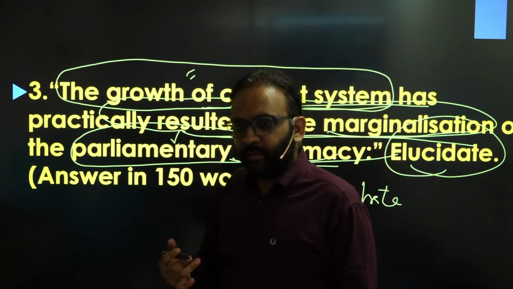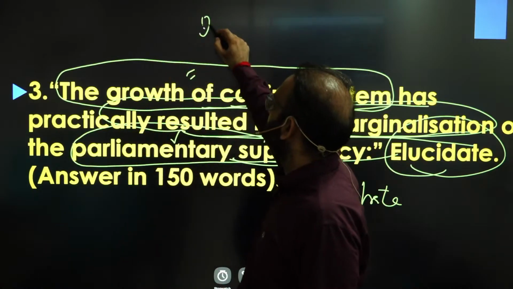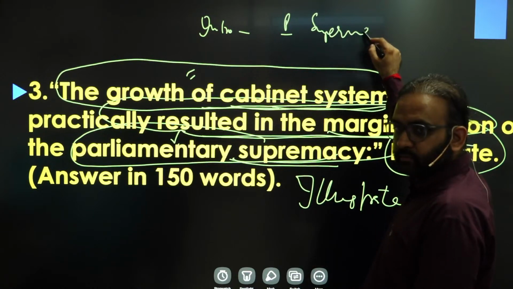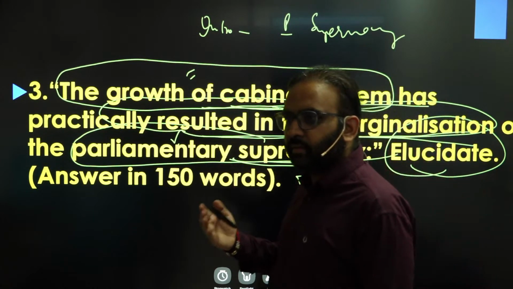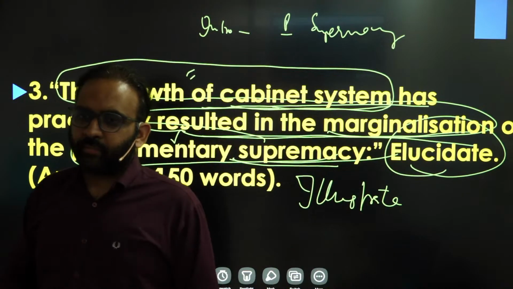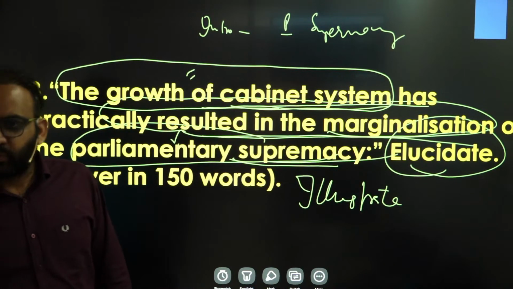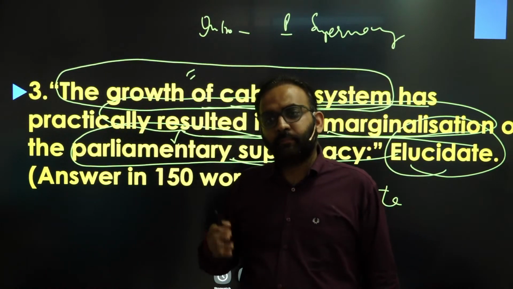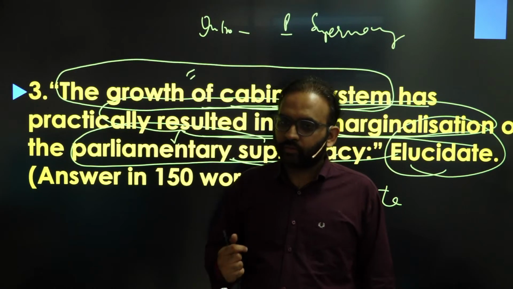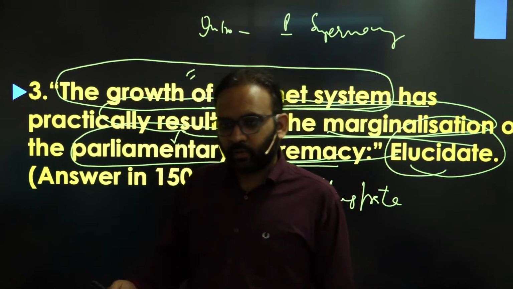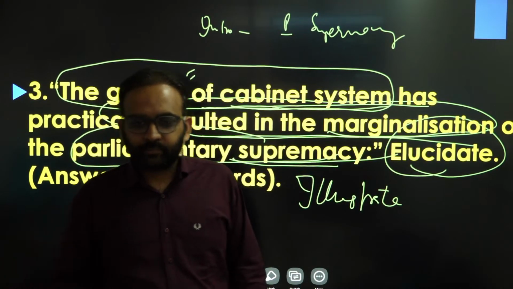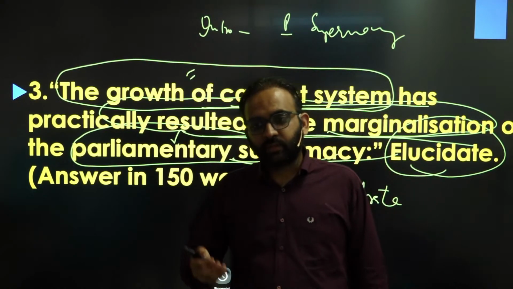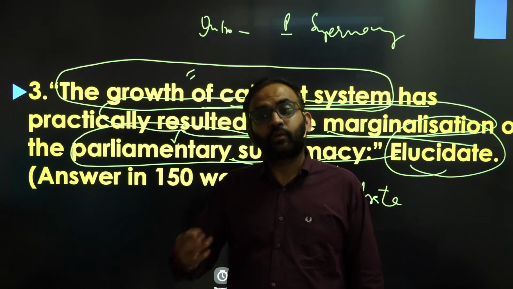What will the structure of your answer be? In the introduction, you should talk about parliamentary supremacy and explain the concept. In the British parliamentary form of government, parliament is sovereign and enjoys supreme power. The executive is supposed to help parliament in implementing its laws. It's the parliament which constitutes the executive, allocates financial resources to it, and assigns it the work of law implementation.